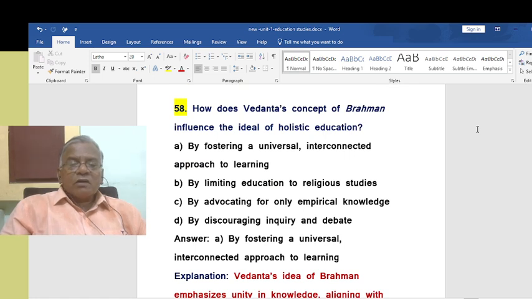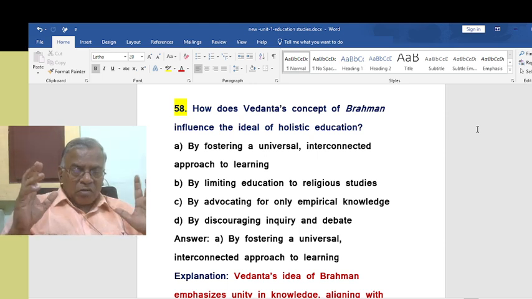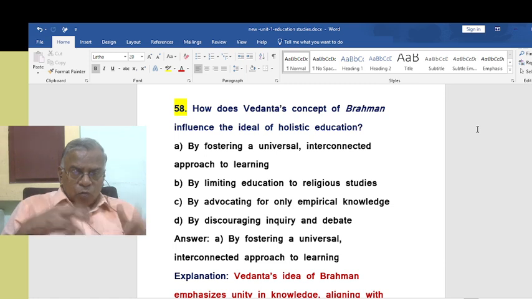How does Vedanta's concept of Brahman influence the ideal of holistic education? Of course, the Vedic concept talks about Brahman, no? Tattvamasi. You are Brahman. Brahman is you, no? Tattvamasi.